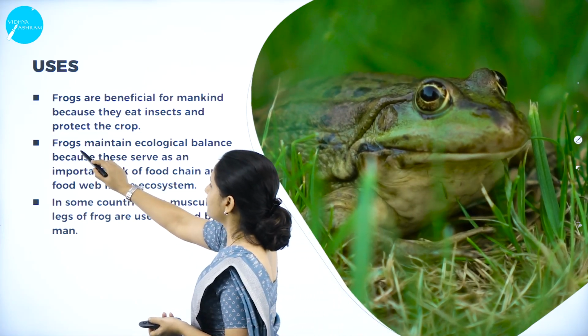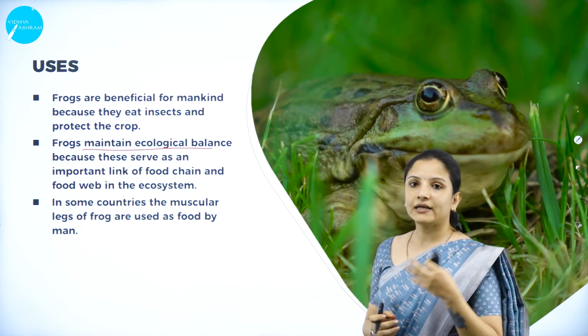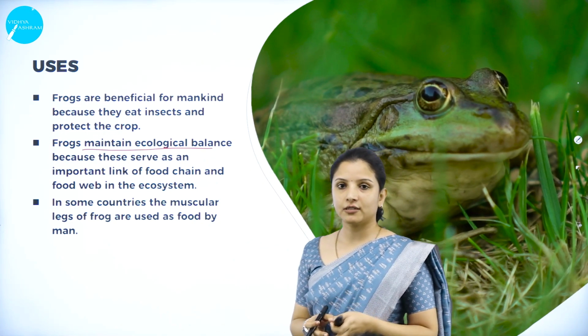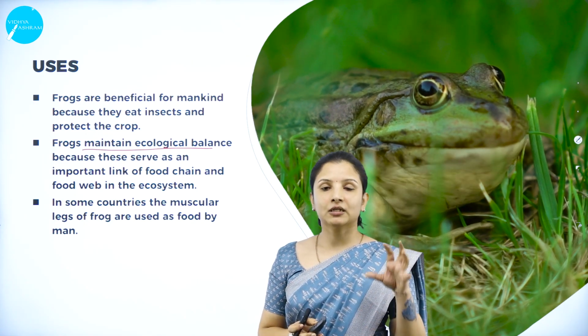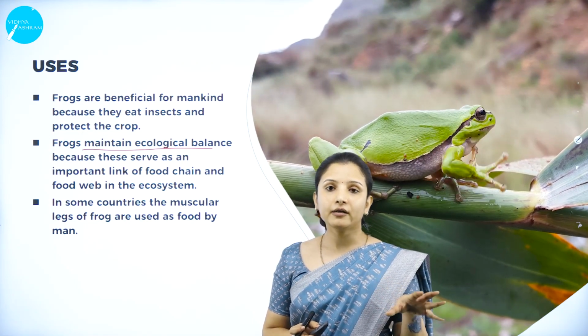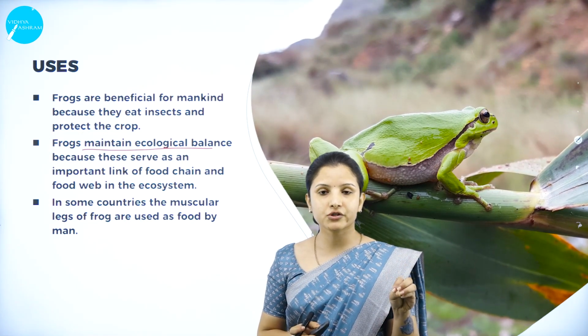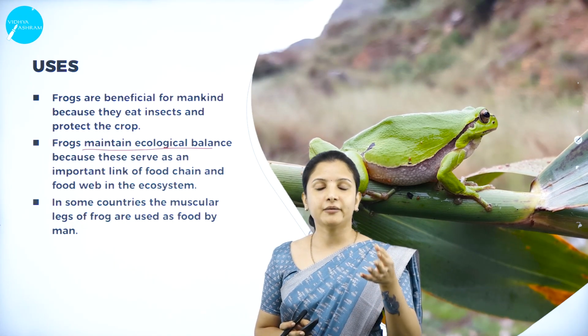The frogs usually maintain an ecological balance because they serve as an important link of the food chain. What happens here? The frogs will feed on the pests, the mosquitoes, the eggs of the mosquitoes, and whatever pest pathogens are there. And this frog will be fed on by a bird.